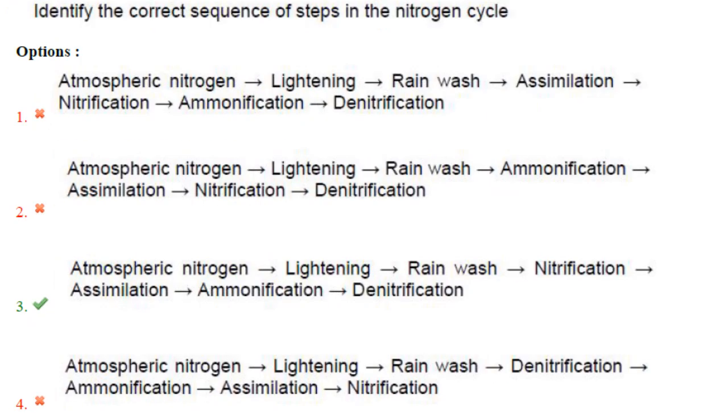Then next one. Identify the correct sequence of steps in the nitrogen cycle. So atmospheric nitrogen, then lightning, rain wash, nitrification, assimilation, ammonification, denitrification. Answer is option 3.